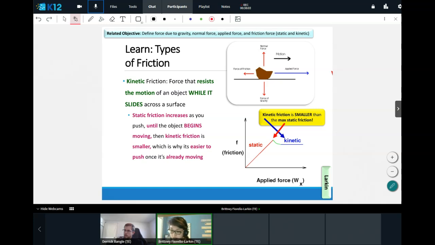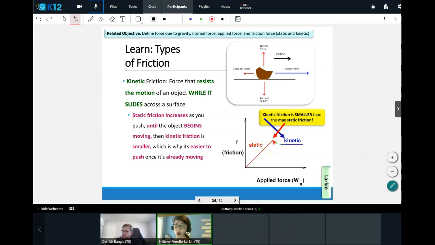Awesome. I see smileys. Tati, Jayland, Angelina. Great. So kinetic friction, though, is once it's actually moving. So for example, once that fridge does begin to slide across the ground, now we have that static friction turning into kinetic friction, and kinetic friction will resist that motion. Now, the interesting thing about kinetic friction is it's actually smaller than the maximum amount of static friction.